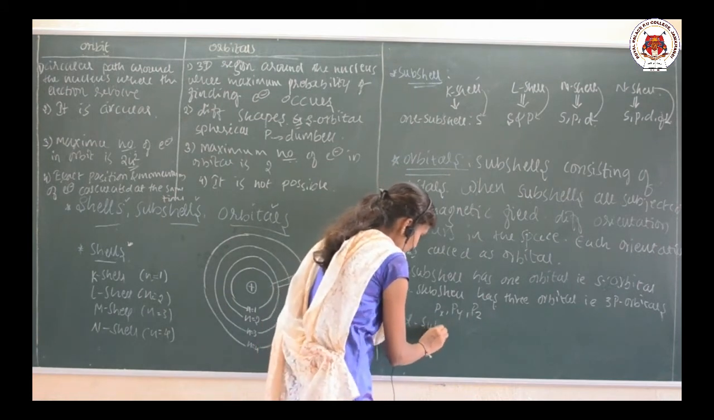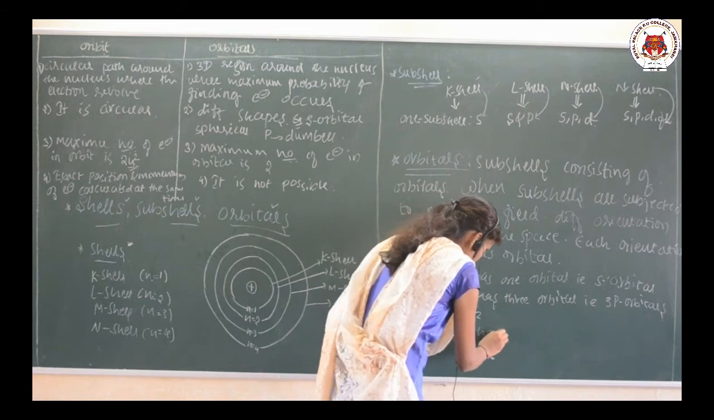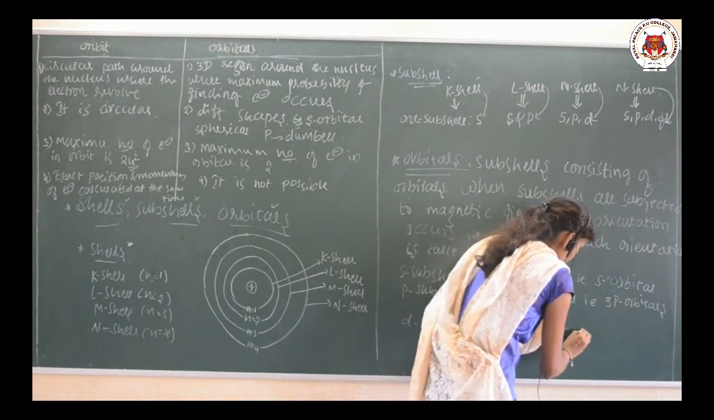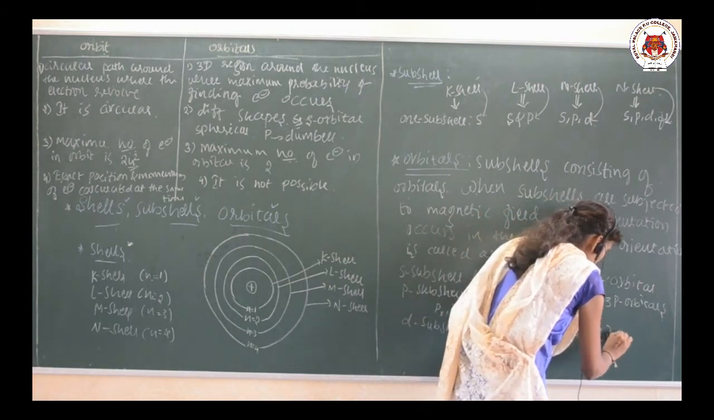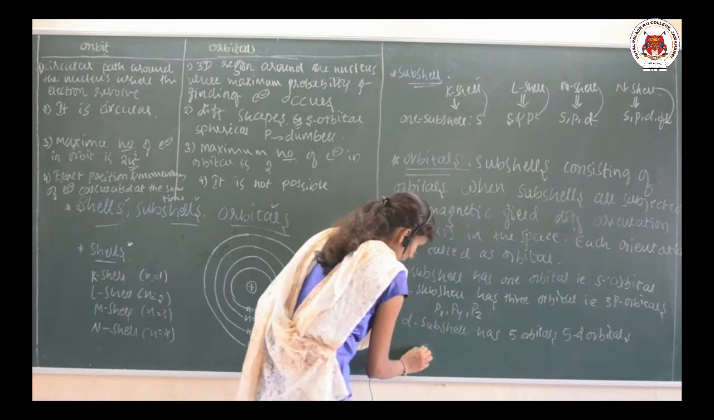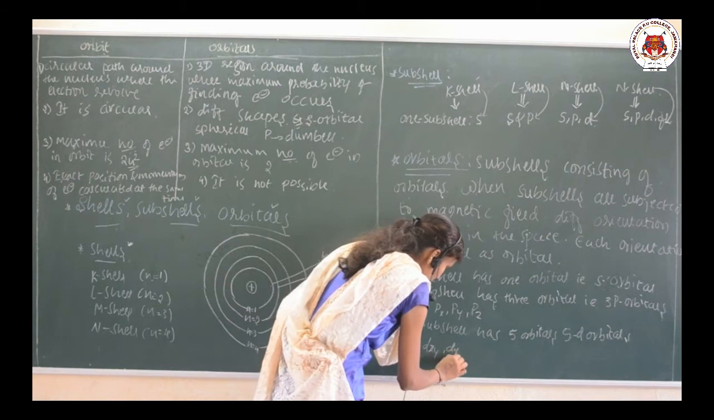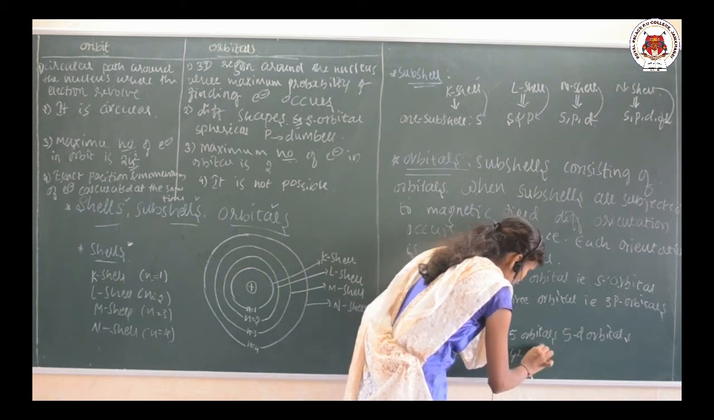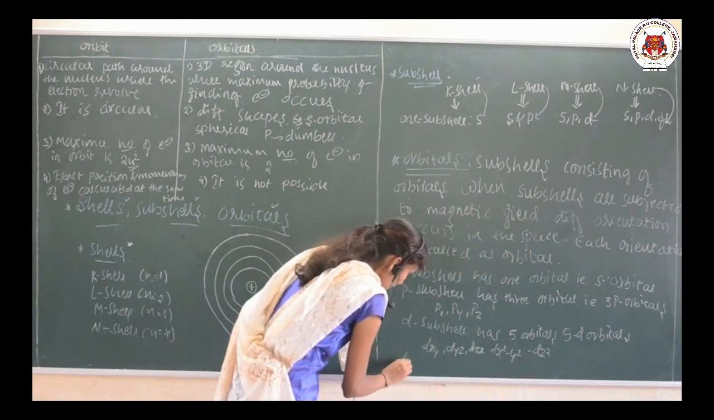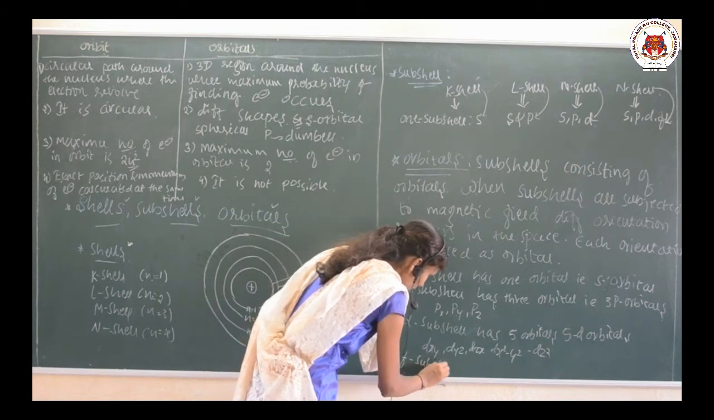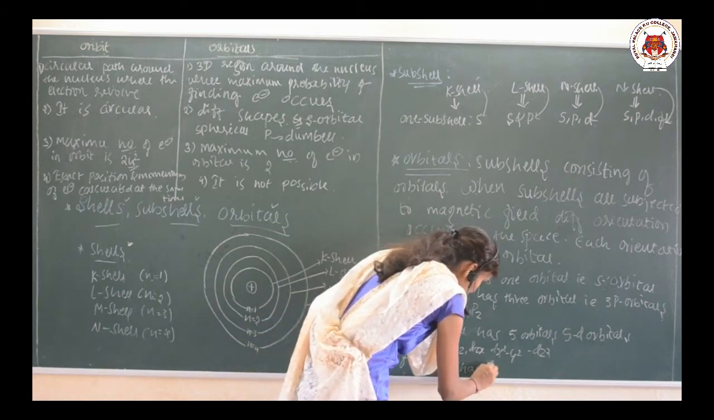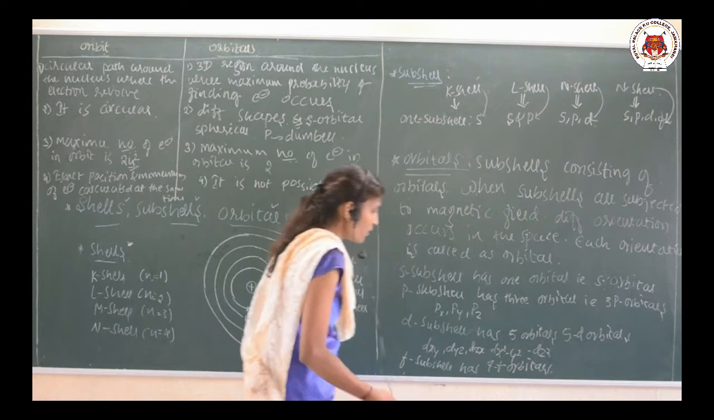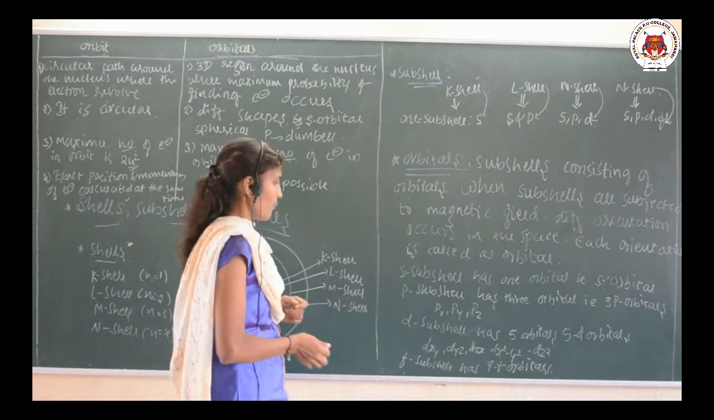The D subcell has 5 orbitals, that is 5 d orbitals: dxy, dyz, dzx, dx square minus y square and dz square, while the F subcell has 7 f orbitals.